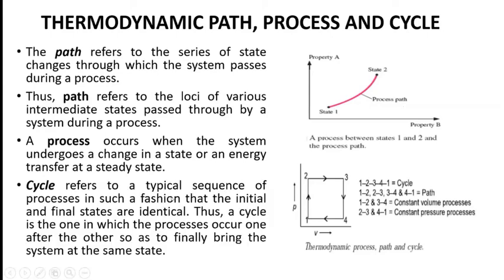Cycle refers to a typical sequence of processes in such a fashion that the initial and final states are identical. The processes occur one after another so as to finally bring the system to the same state. Remember, the system finally returns to the initial state. The system started the process from point 1 and ends at point 1 again.